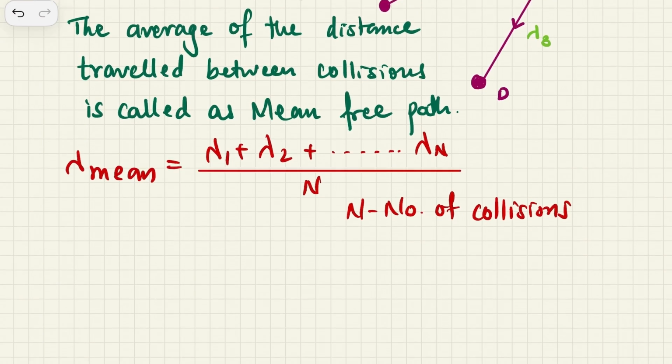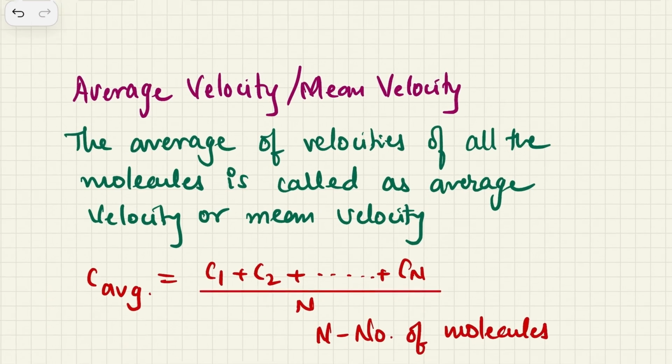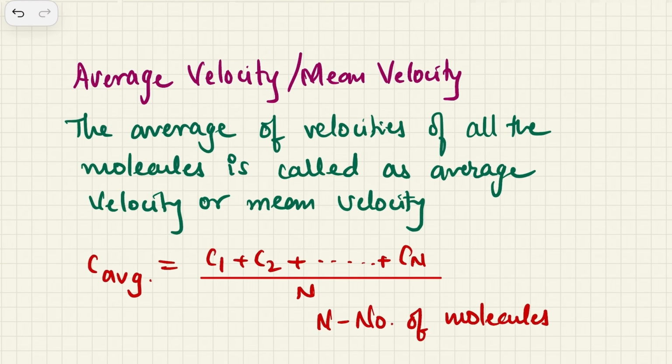Now let's go to another term, and another term is called the average velocity or the mean velocity. Now average or mean, it's just a statistical word, and it bears the same meaning as it has everywhere else. It's just the addition of all the terms and division by the number of quantities. So the average of velocities of all molecules.